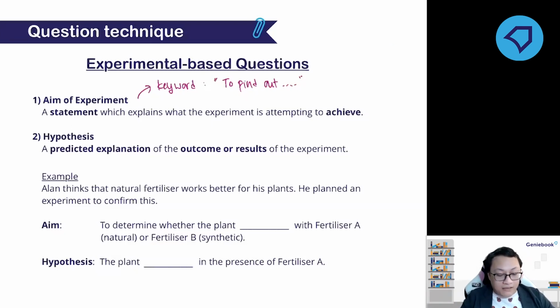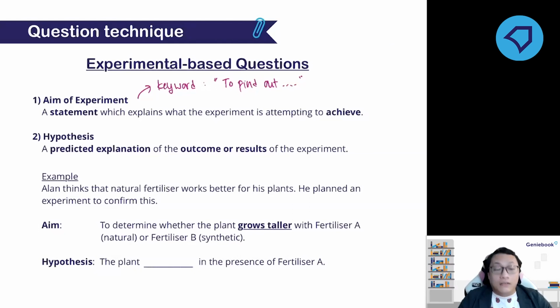The aim of the experiment is to find out or to determine whether the plant grows taller or looks healthier, it depends on what he is trying to see, with fertilizer A, which is the natural one, or fertilizer B, the synthetic one.